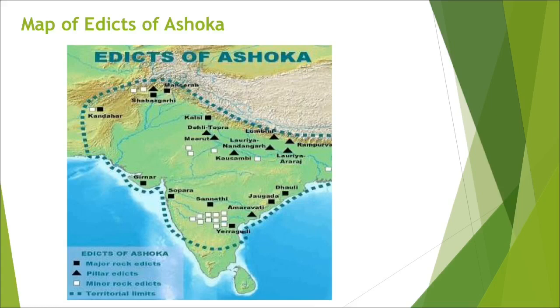You have to know his major and minor rock edicts from the map of Ashoka. It is here that his edicts were found.